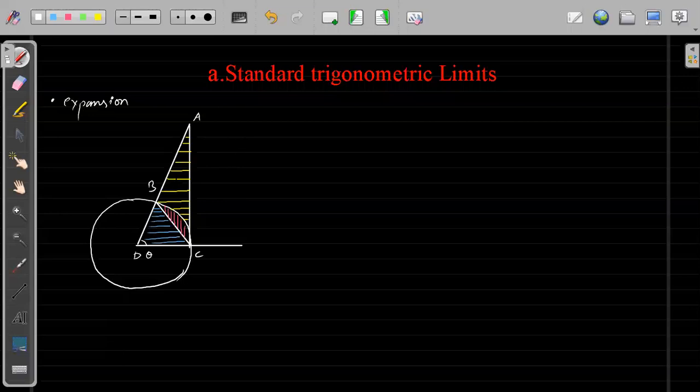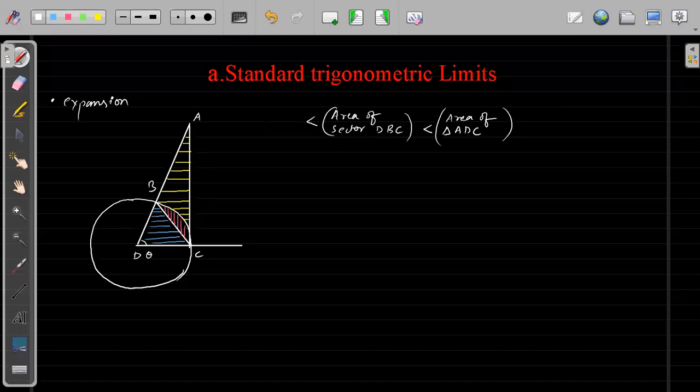Now see, first thing which we know, that if we write the areas of these 3 different triangles, or the areas of this shaded portion, then I can write an inequality: area of the triangle ADC will always be greater than the area of the sector DBC, and this area of the sector will always be greater than the area of the triangle BDC.